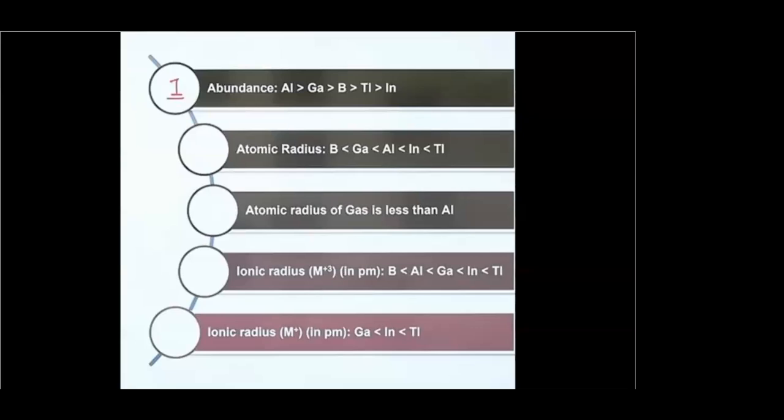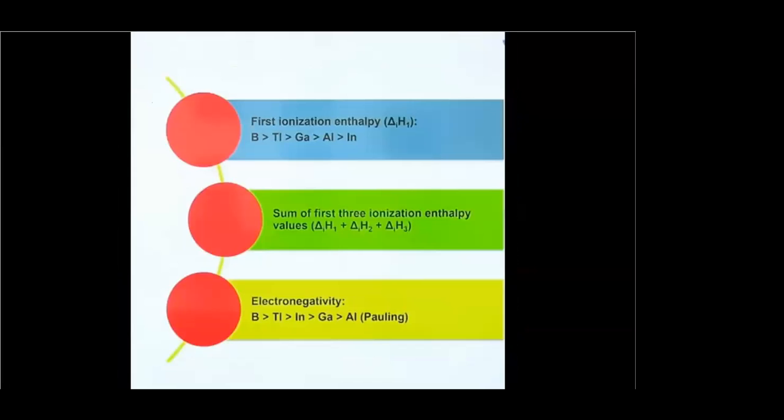So yesterday we started the chapter P block elements, group 13, that is the boron family. Some of the general properties we have discussed, the physical properties of this family, their abundance, their atomic radius, their atomic and ionic radius. We discussed the ionization enthalpy, the first ionization, second ionization, third ionization, and the sum of all.